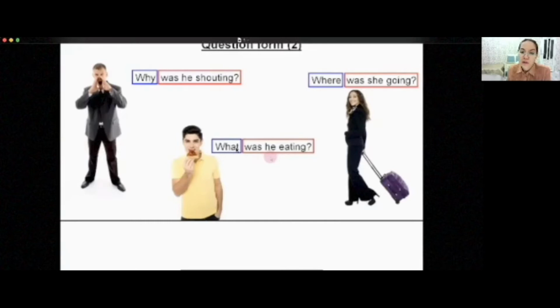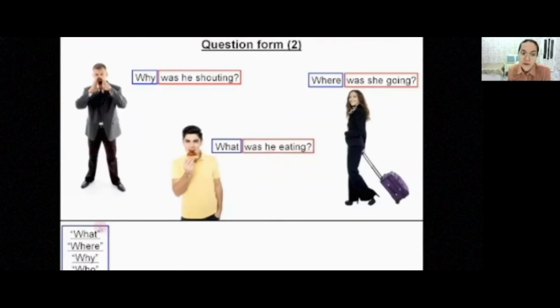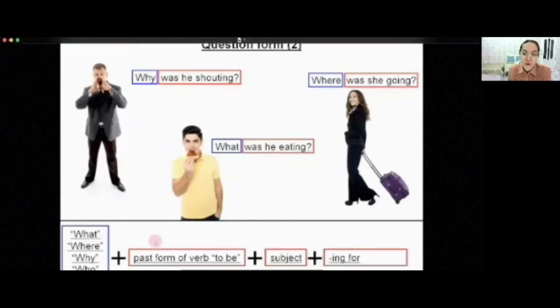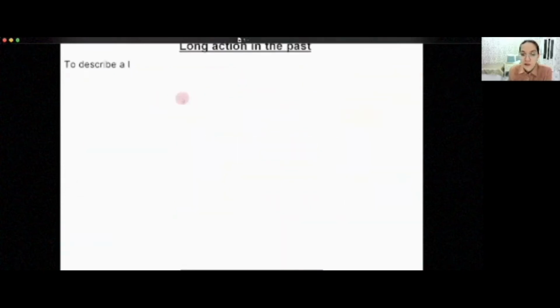Here first is the question word, and the second part is the question form of the past continuous. The question words are what, where, why, who, and how. The form is question word plus past form of verb to be plus subject plus ing form of the verb, followed by a question mark.